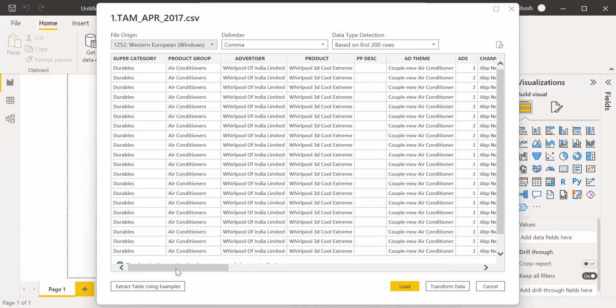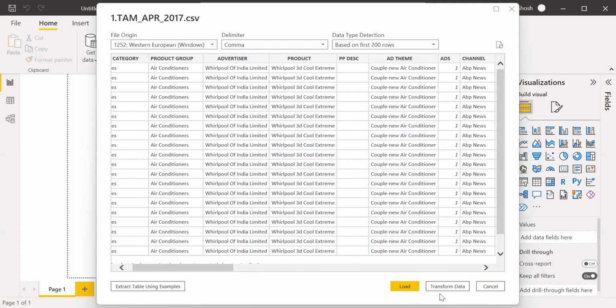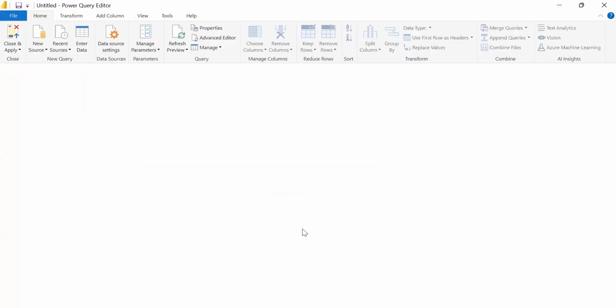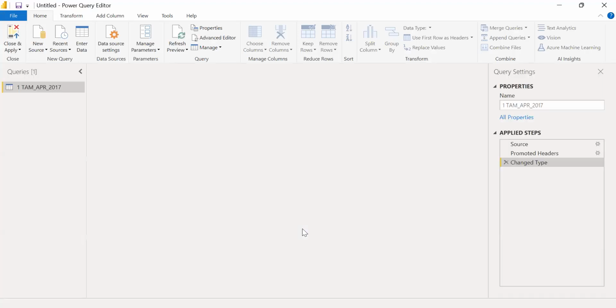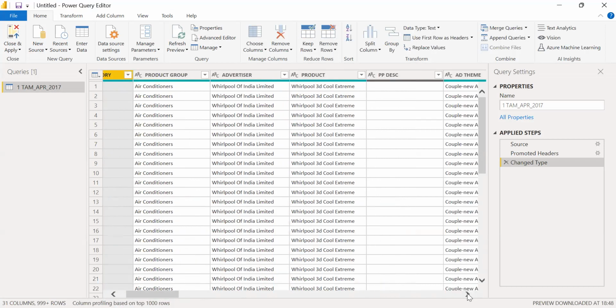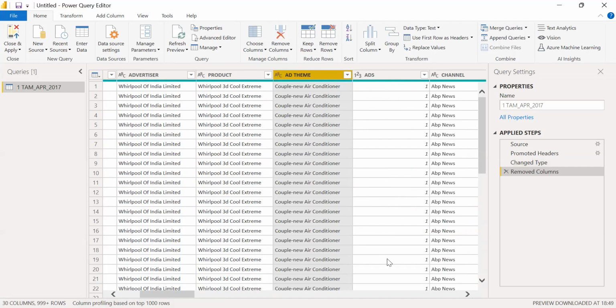So this is the CSV file. Let us first do some transformation. What are the transformations that we need to do? First, let us check if the date field has been recognized. This one we want to remove. Remove columns. We don't want this.